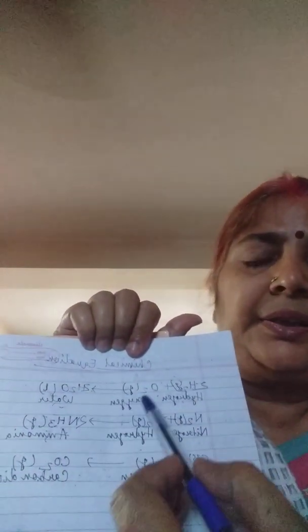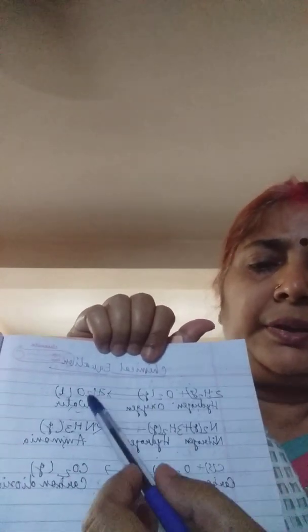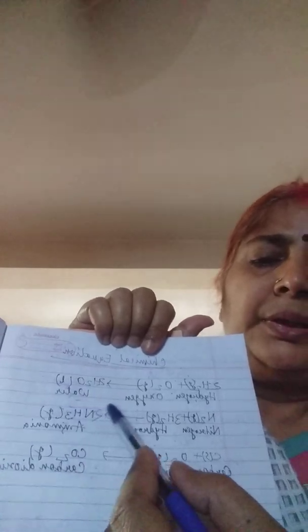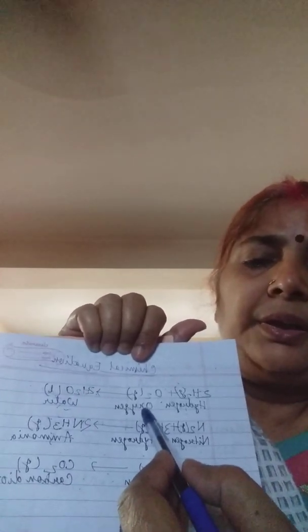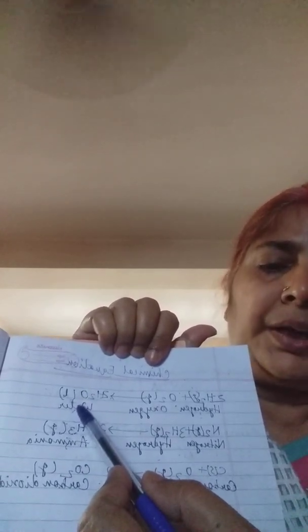Now the substance that takes part in reaction is called reactant, and the new substance that is formed is called product. Reactants are written on the left side and products are written on the right side.